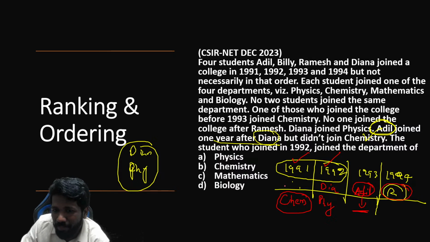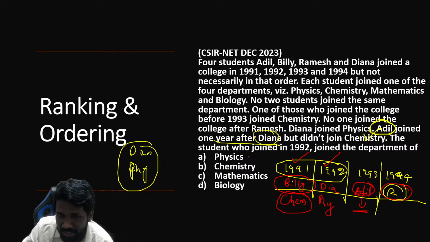That means the remaining person should take chemistry. Remaining person is what? Billy. Billy should take chemistry. So Adil should take what? Adil cannot take chemistry. Yeah, question is not asking about Adil. Now only answer what is asked. The student who joined in 1992, which department joined? 1992, Diana only can join. So physics department, option A is the answer.